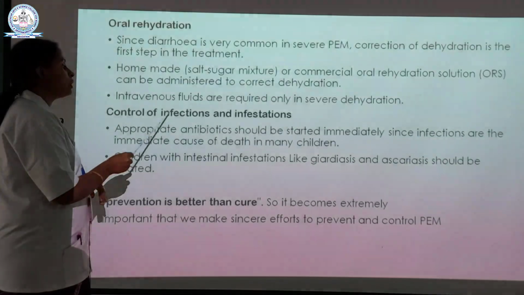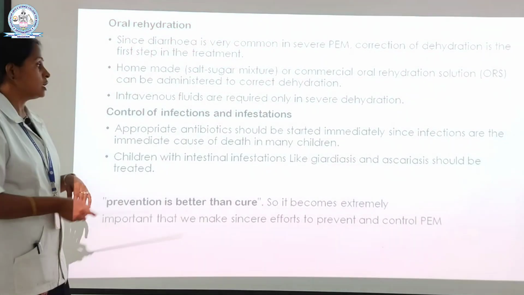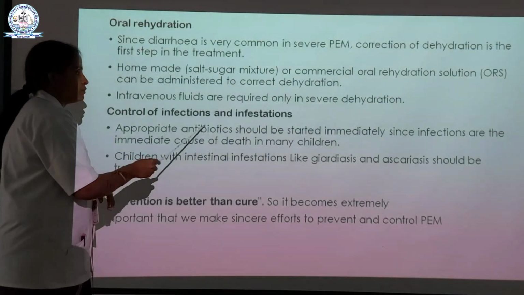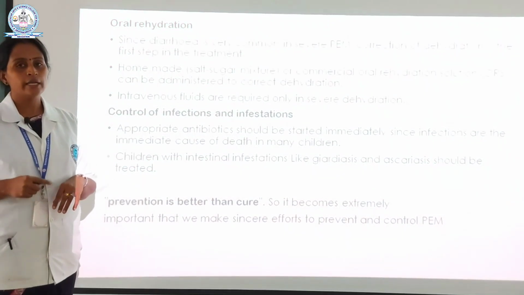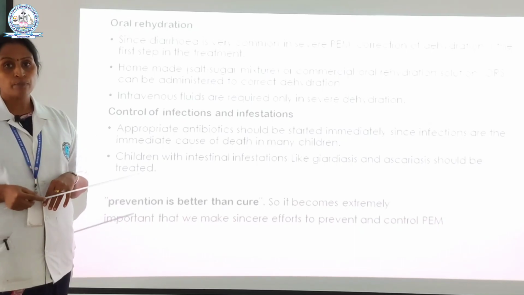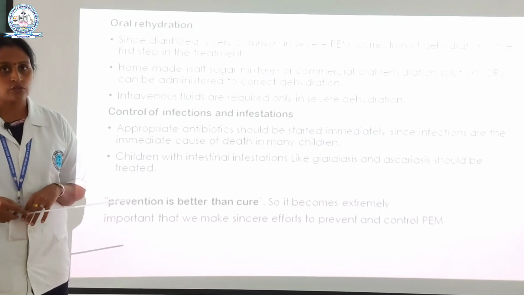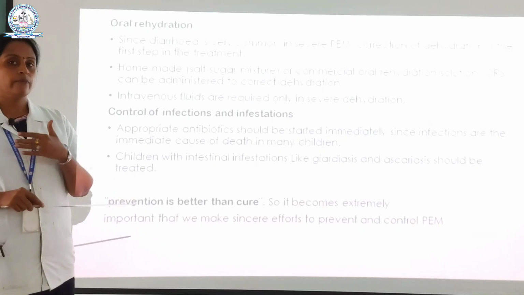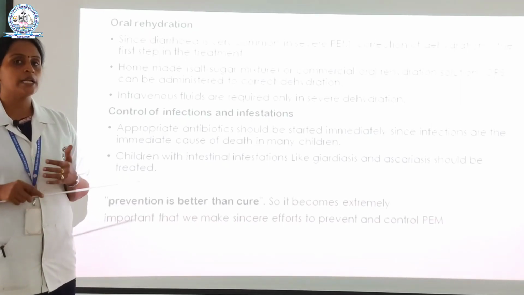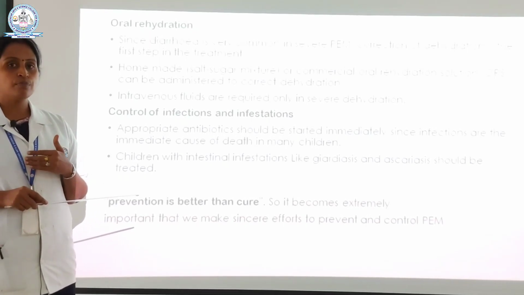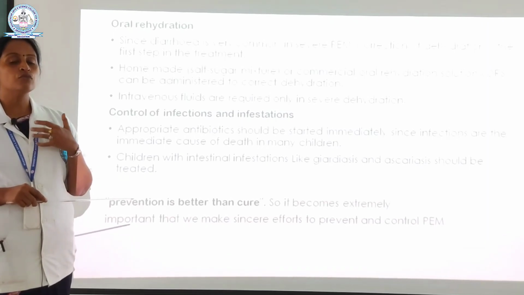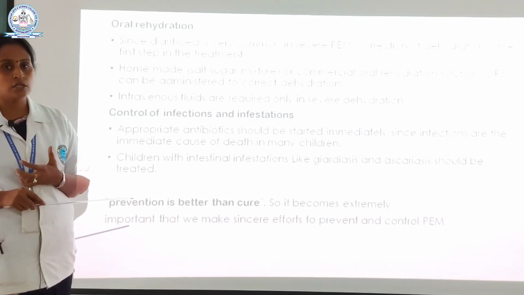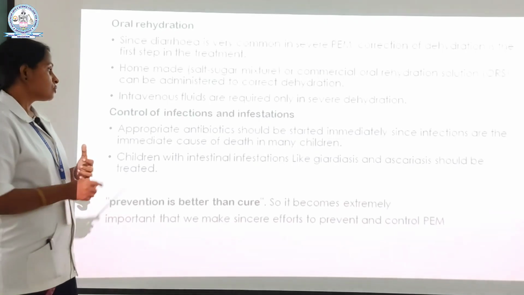And the next one, the control of infections and infestation. How can we control the infections and infestation? In all the deficiencies and disease conditions, the main problem is infections. So we have to be very clear in avoiding infections, and we must protect our child and our family from any infections. We have to follow hygiene and sanitation in a very proper manner.